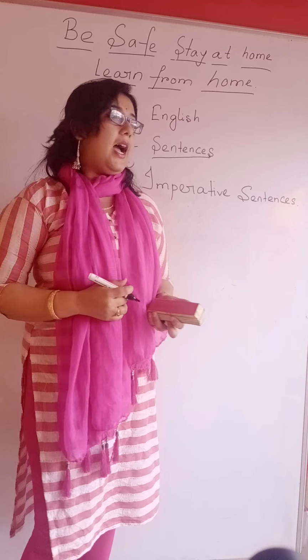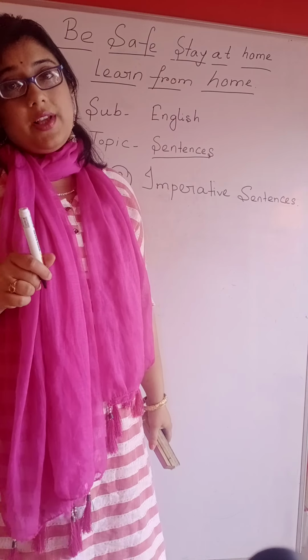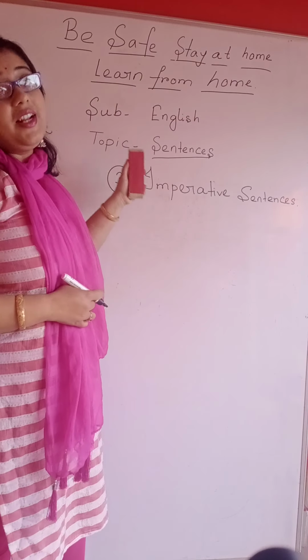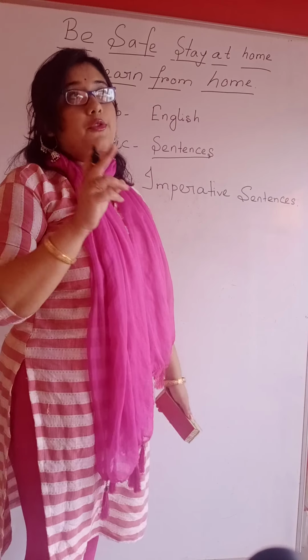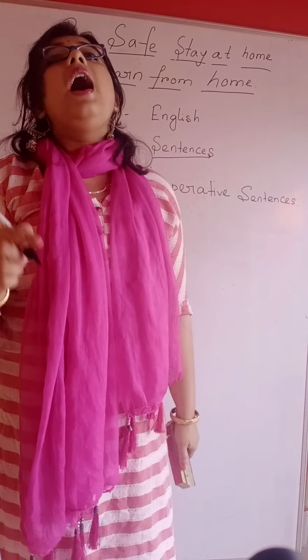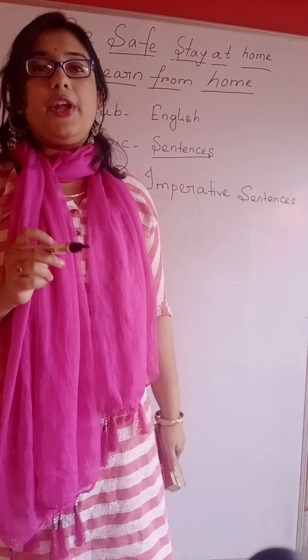But the difference is that they express command, advice, request or a desire. The difference between declarative and imperative sentences is that imperative sentences usually express a command, an advice, a desire and a request.